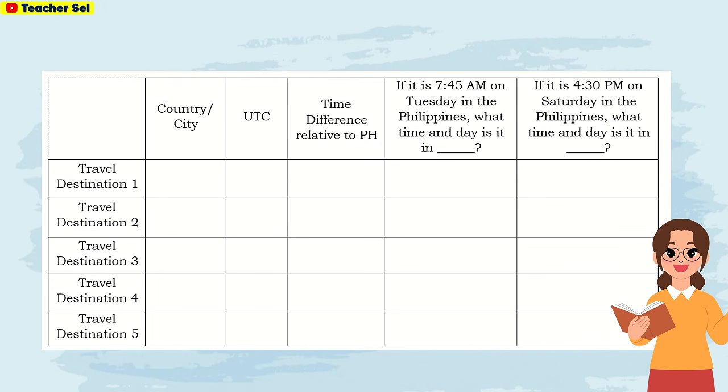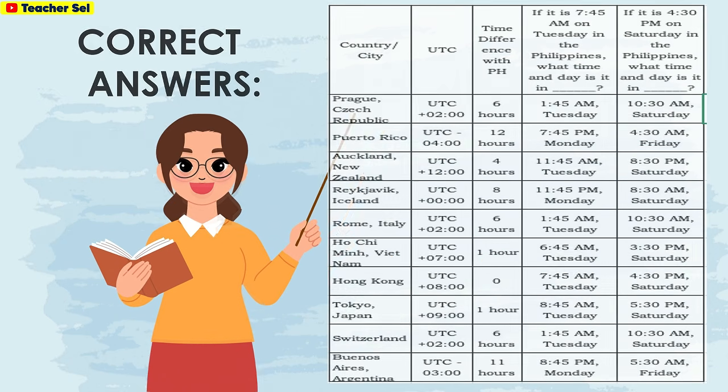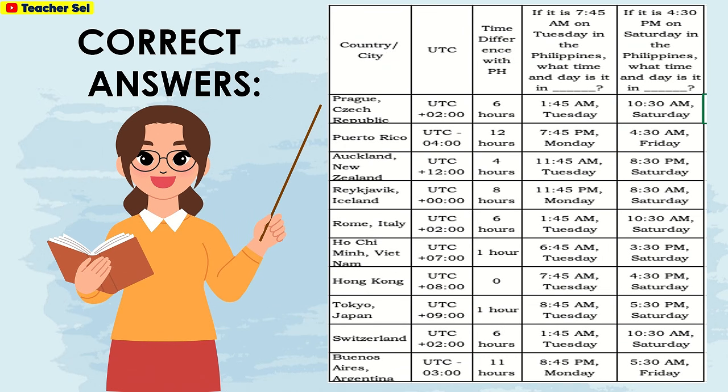For the first column, travel destination 1 to 5. Second column, country or city. UTC, you write the time difference relative to PH or Philippines. If it is 7:45 a.m. on Tuesday in the Philippines, what time and day is it in blank? And for the last column, if it is 4:30 p.m. on Saturday in the Philippines, what time and day is it in blank? Here are the correct answers.